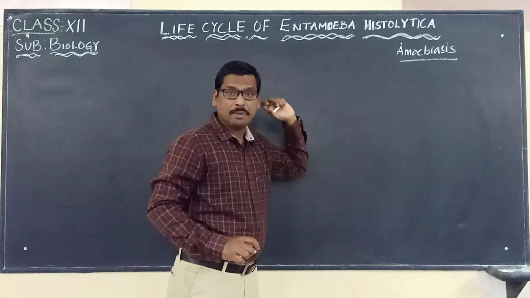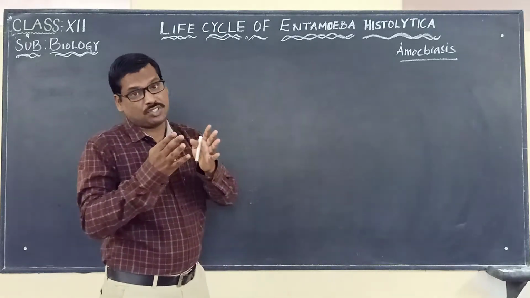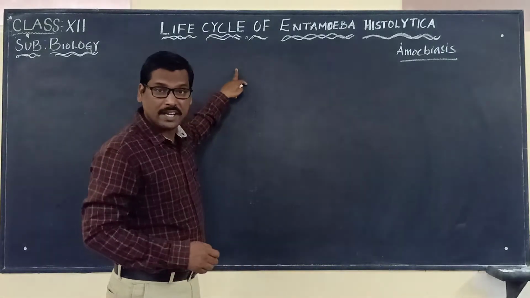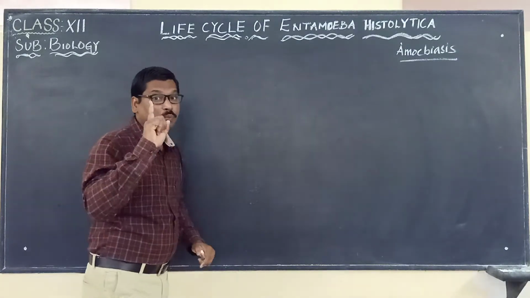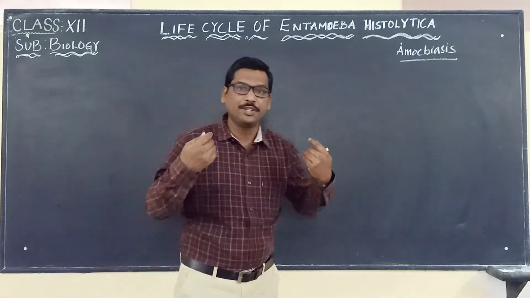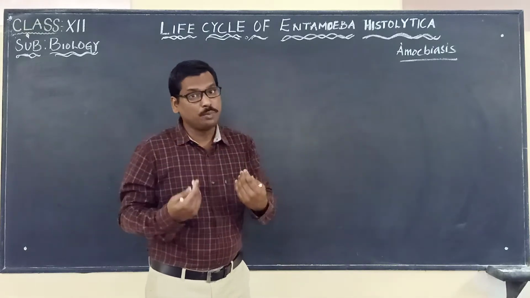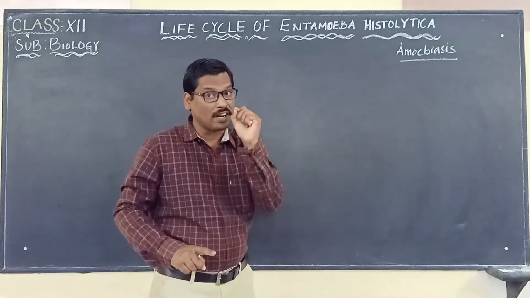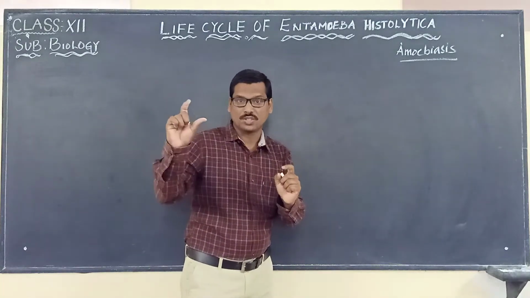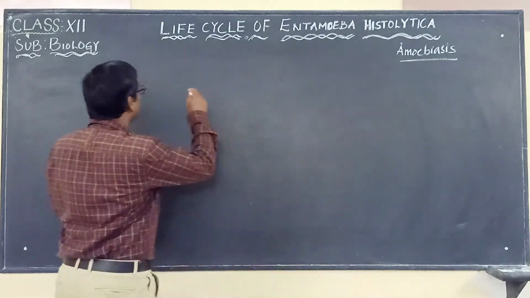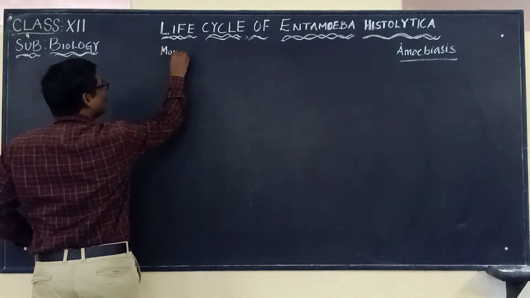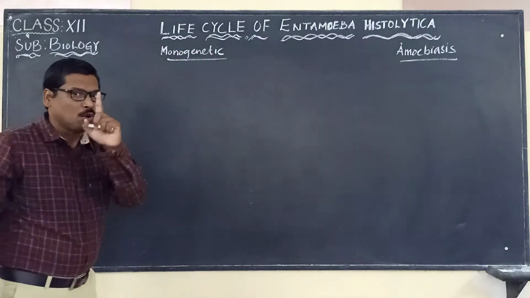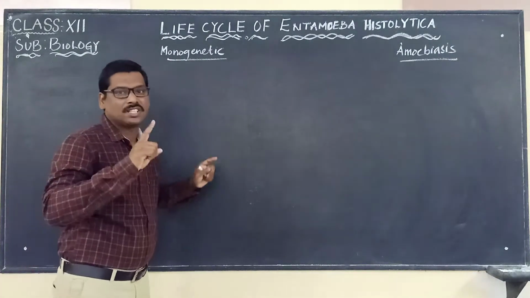So here Entamoeba histolytica will be undergoing different stages in completing its life cycle. And please remember, for completing its life cycle, it will be involving only one host. That host is what? We, the humans. So it will be using the humans as the host to complete its life cycle. Whenever an organism uses one host to complete its life cycle, we also said that as what? Monogenetic, we said.